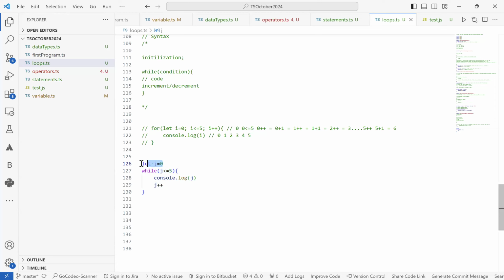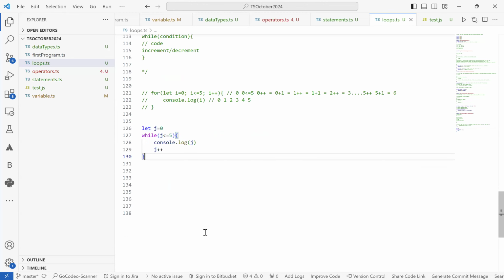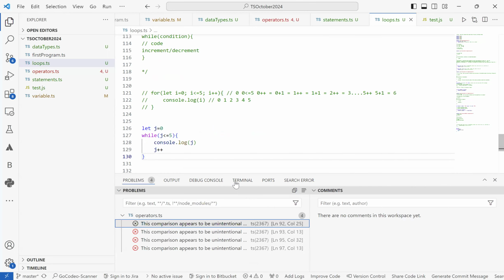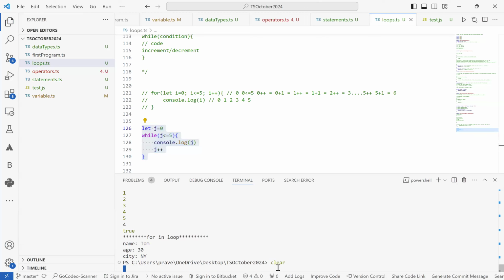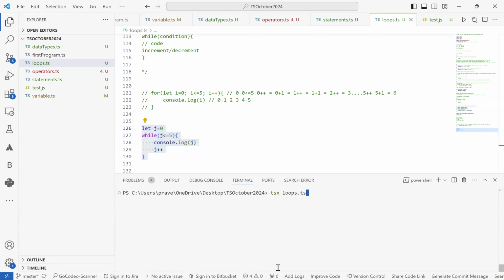But initialization we do before starting the loop itself, and then increment or decrement goes inside the curly braces, which means inside a block of code in terms of while loop. Now, if you try to execute this simple code that we have written, you'll see that it will again print the similar values which it printed in terms of the for loop.